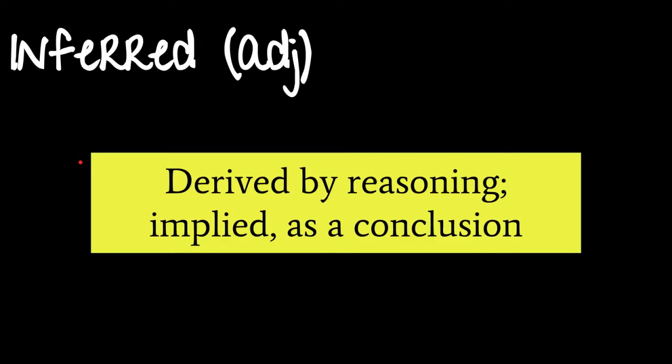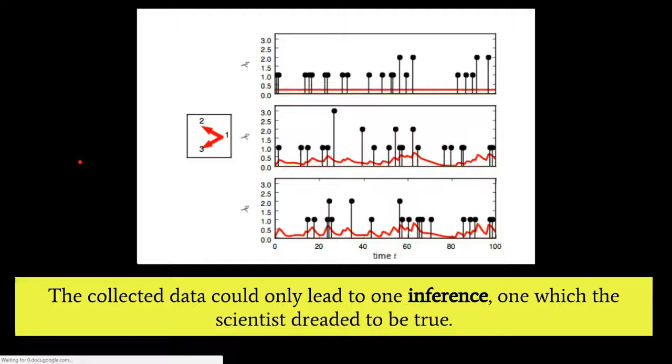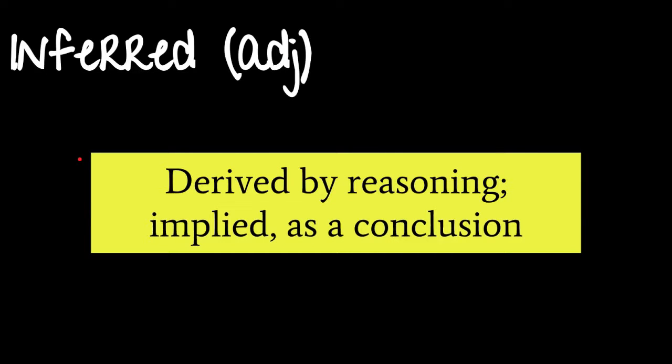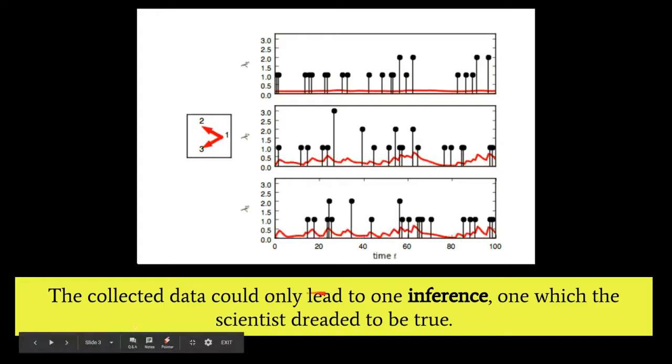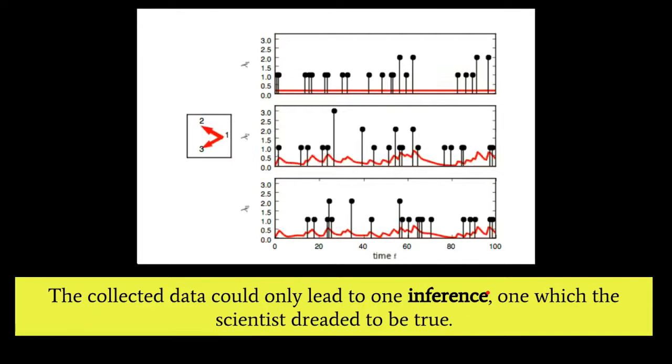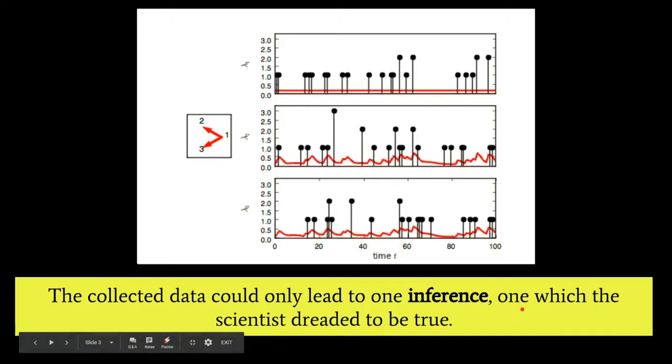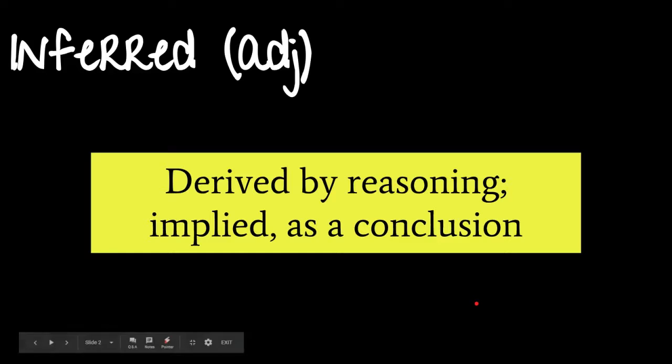This can also quite easily be turned into a verb for infer. So to infer. But if something's inferred, then it's an adjective. All right, so the collected data, and inferred means derived by reasoning, implied as a conclusion. So here we have the collected data could only lead to one inference. So here we have another form, which is a noun, one which the scientists dreaded to be true. So an inference is the noun form of this, which means a conclusion that has been derived by reasoning.